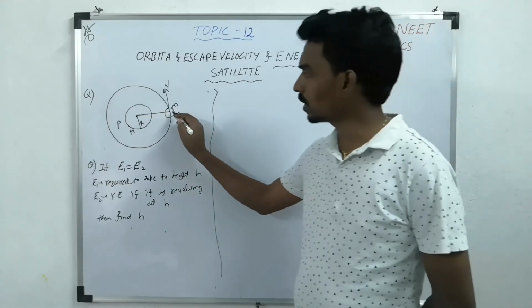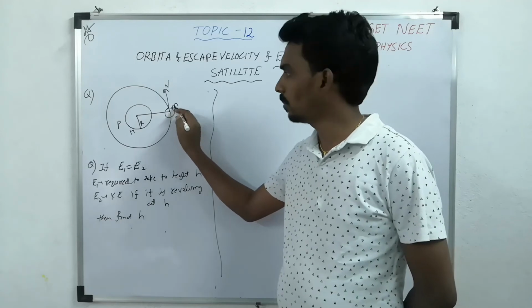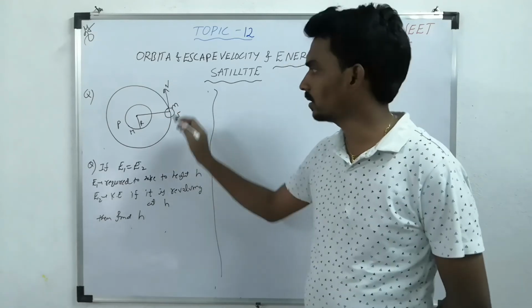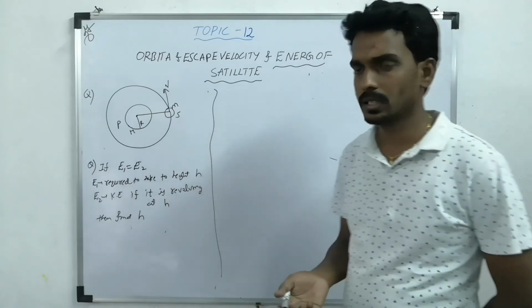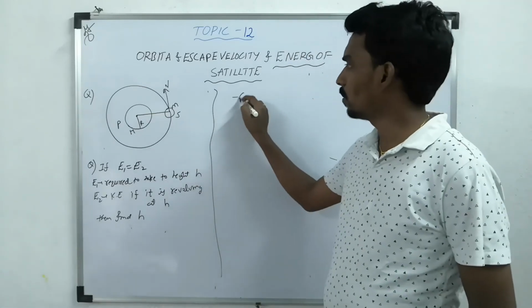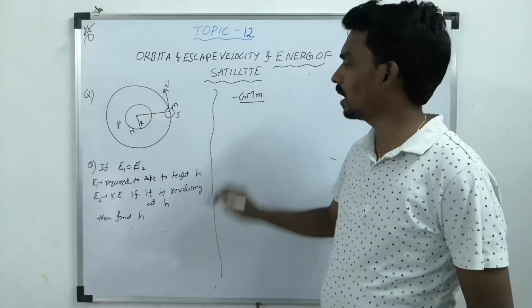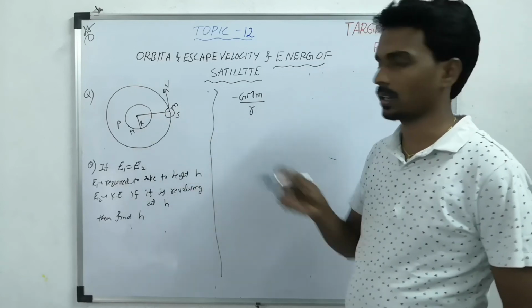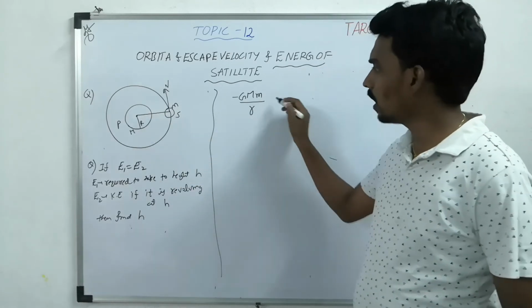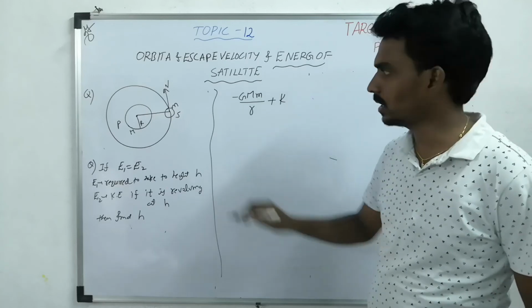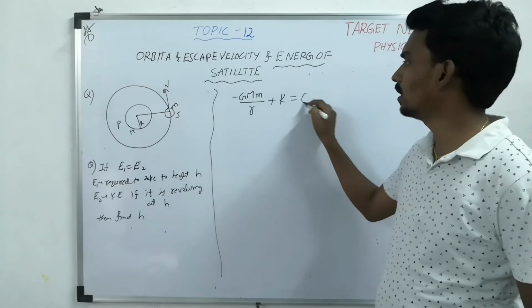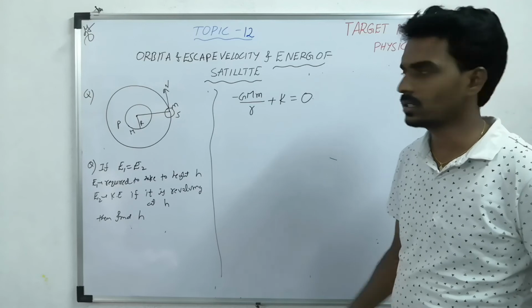Now what is the potential energy of the particle which is on the satellite? That is nothing but potential energy, minus GMm by what, the radius R. Now you have to give some kinetic energy to this body so that the total energy becomes 0.